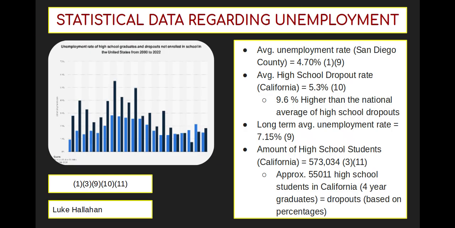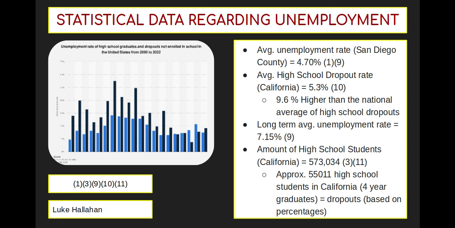Some more statistical data regarding unemployment in general. The average unemployment rate right now is about 4.70%. And the average high school dropout rate is about 5.3%, which is higher than the national average of high school dropouts, that's insane.